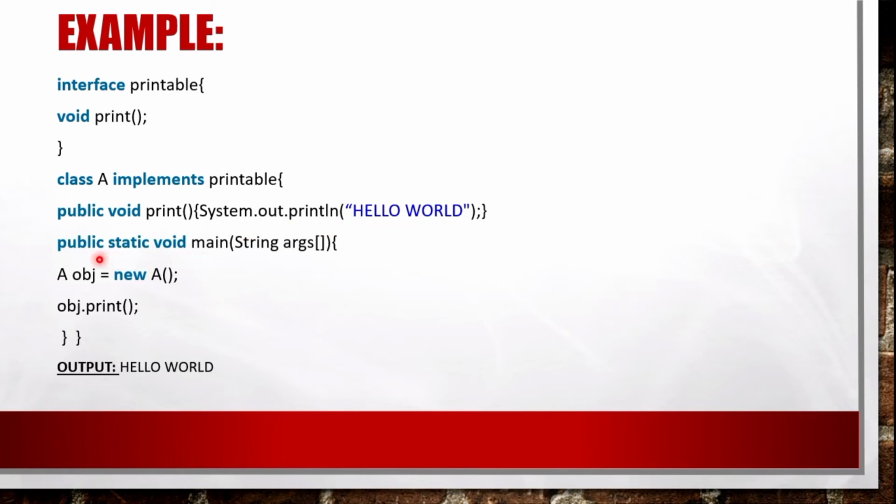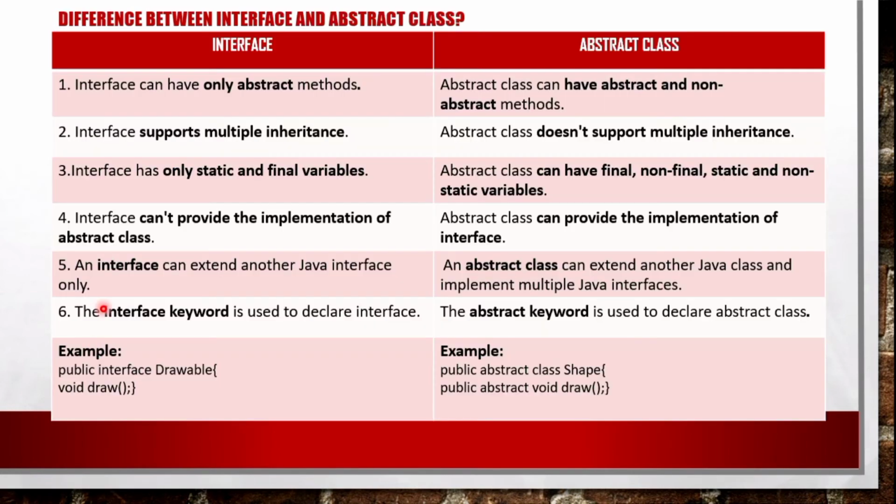In this main method, we have created an object of class A, and with this object, we just call the print method. If we compile and run this program, the output will be hello world. So this is a very basic program of an interface. Okay, let's go to the next question.